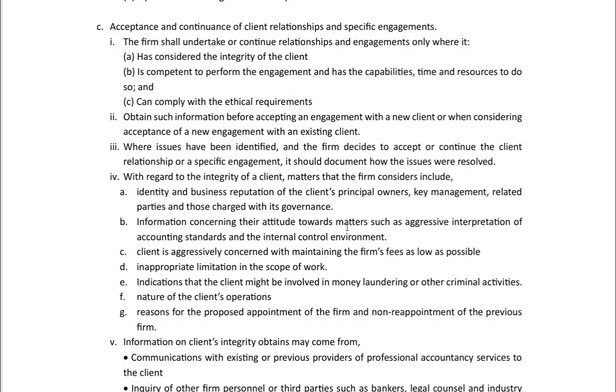The client is aggressively concerned with maintaining the firm's fee as low as possible. Inappropriate limitation in scope of work. Indications that the client might be involved in money laundering or other criminal activities.